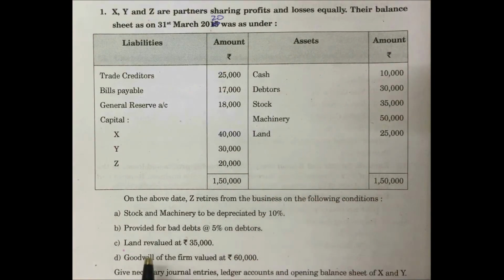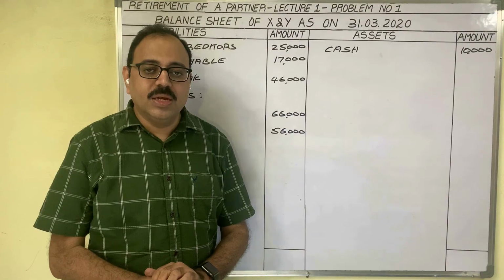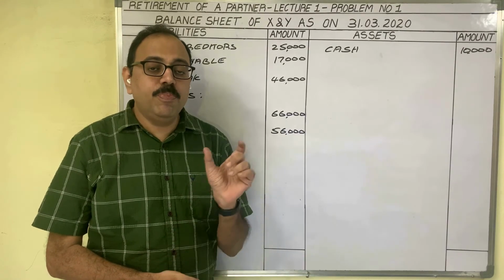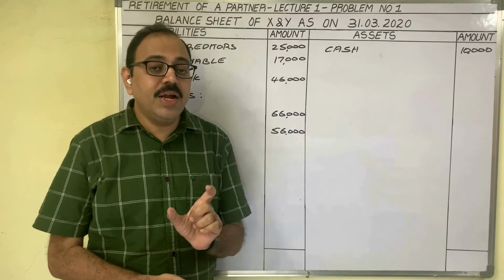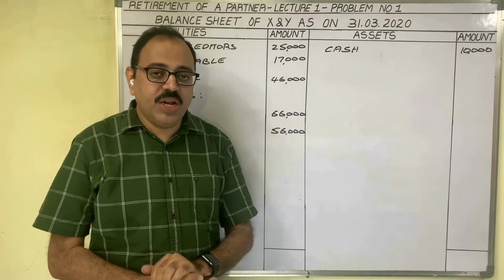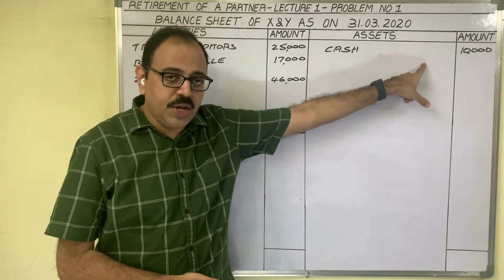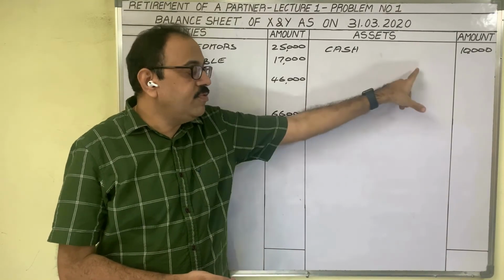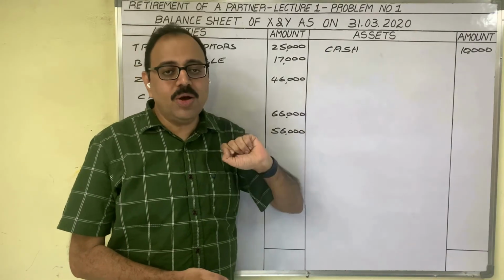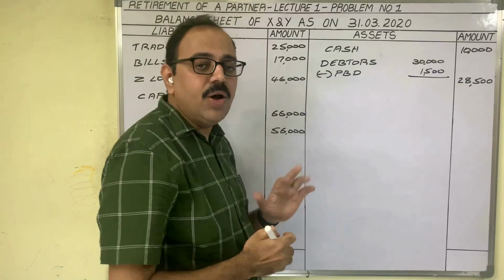Related to debtors, there is one adjustment. Provide for bad debts at the rate of 5% on debtors. Debtors value in old balance sheet is 30,000 rupees. And in the adjustment, he is giving that PBD, provision for bad debt, we have to provide at 5%. 5% on 30,000 is 1,500. So in the balance sheet, debtors 30,000 we should write in inner column, minus PBD 1,500, remaining amount in outer column. So net debtor value 28,500 rupees in outer column.